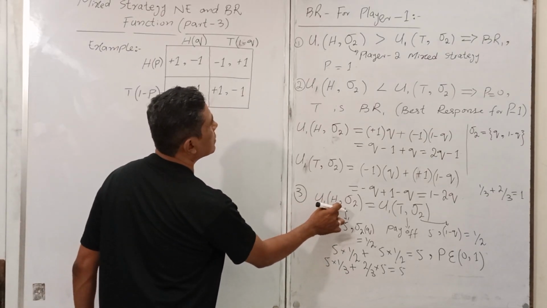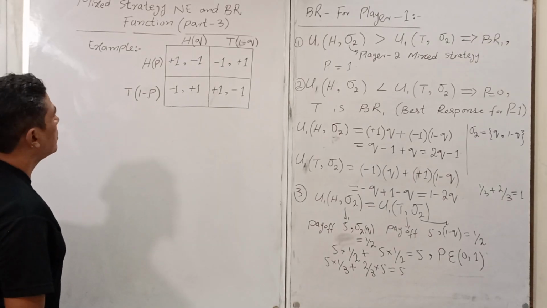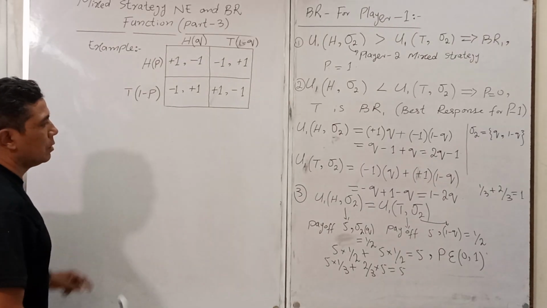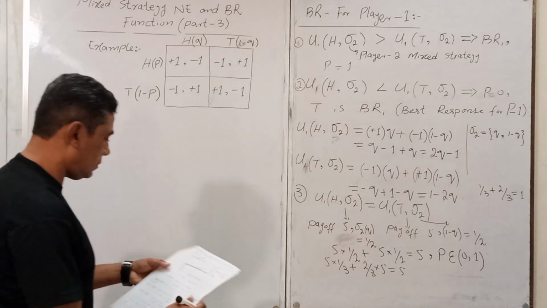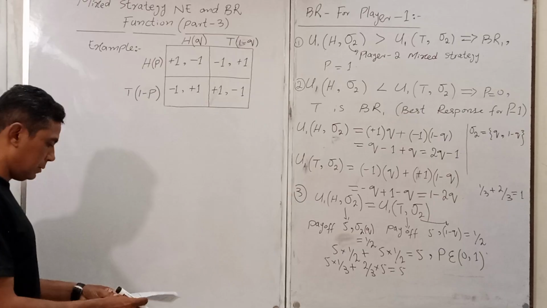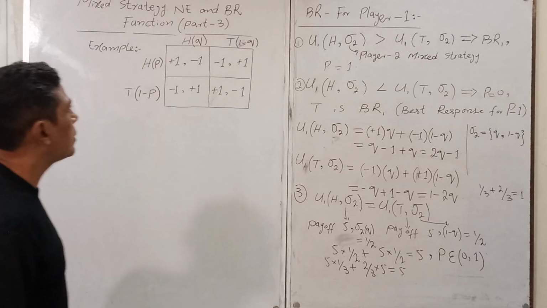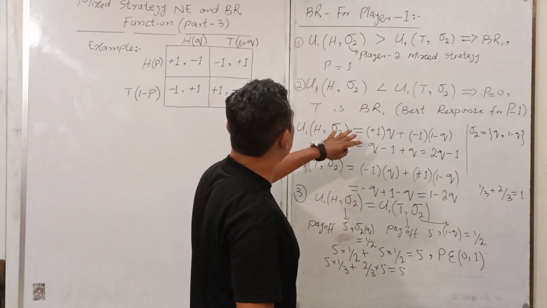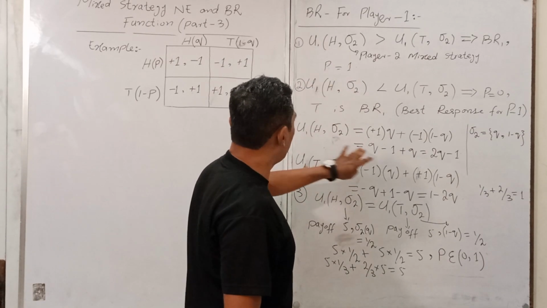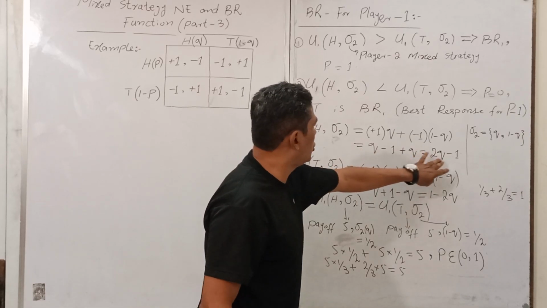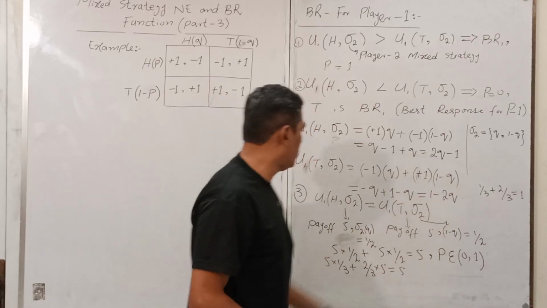U1H, what is the value here? U1H. Both are equal to each other. So both values, in case of head, your value is 2Q minus 1. In case of tail, your value is 1 minus Q.